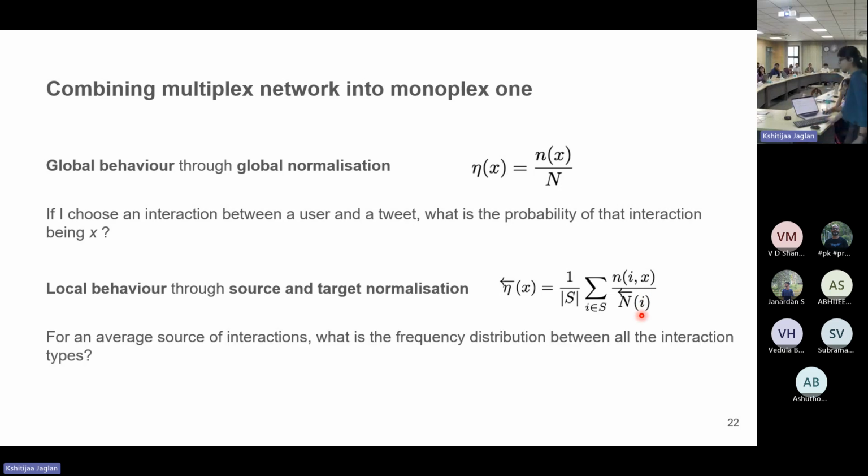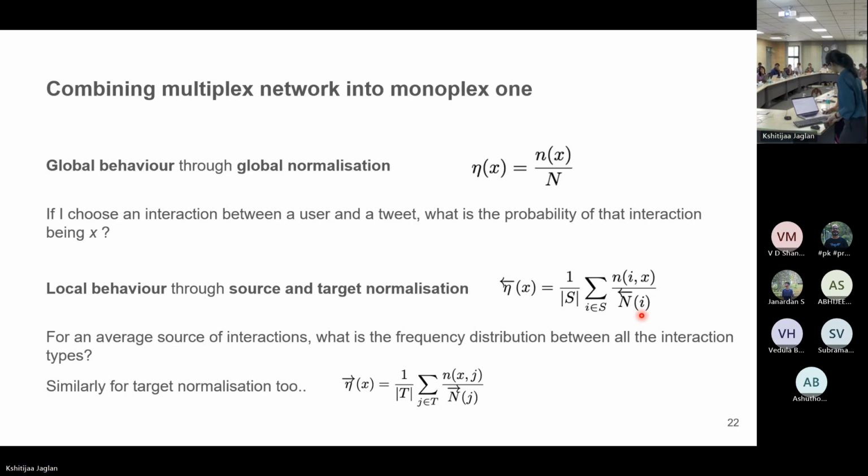So we're trying to get a value for an average source of interactions: what is the frequency distribution between all the interaction types? If I am interacting with many tweets, for all those 15 interactions, how many times am I doing, say, only likes, or like and retweet in one go, and so on. Similarly, we can draw a parallel for target normalization: for an average target of interactions, what is the frequency distribution between all the interaction types?